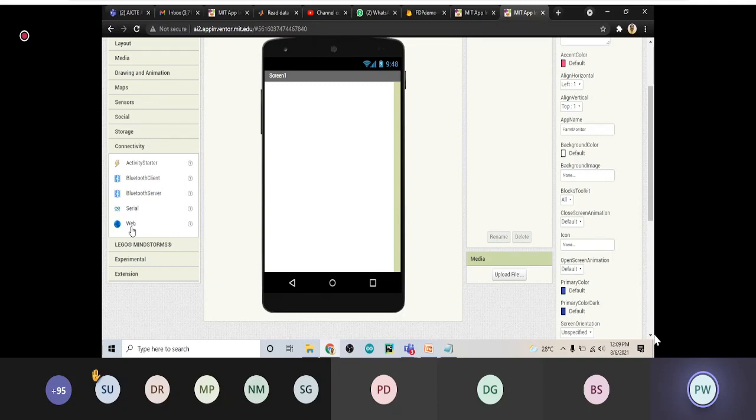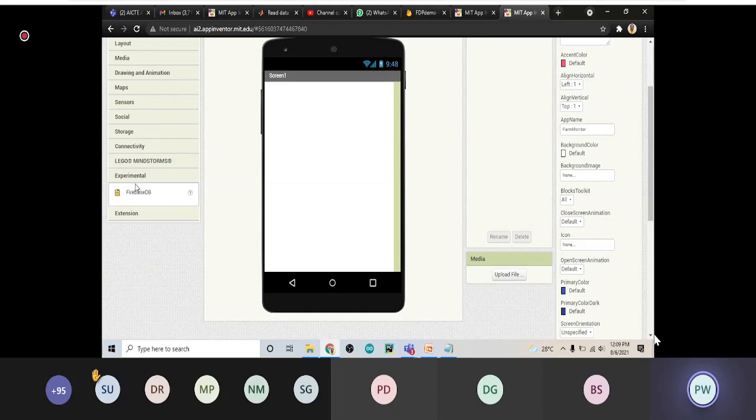Then web, where if you would like to connect with any web address, just like if you want to connect with www.google.com, you have to use this web. And there are so many other things available, just like experimental. In experimental, we have a Firebase database.